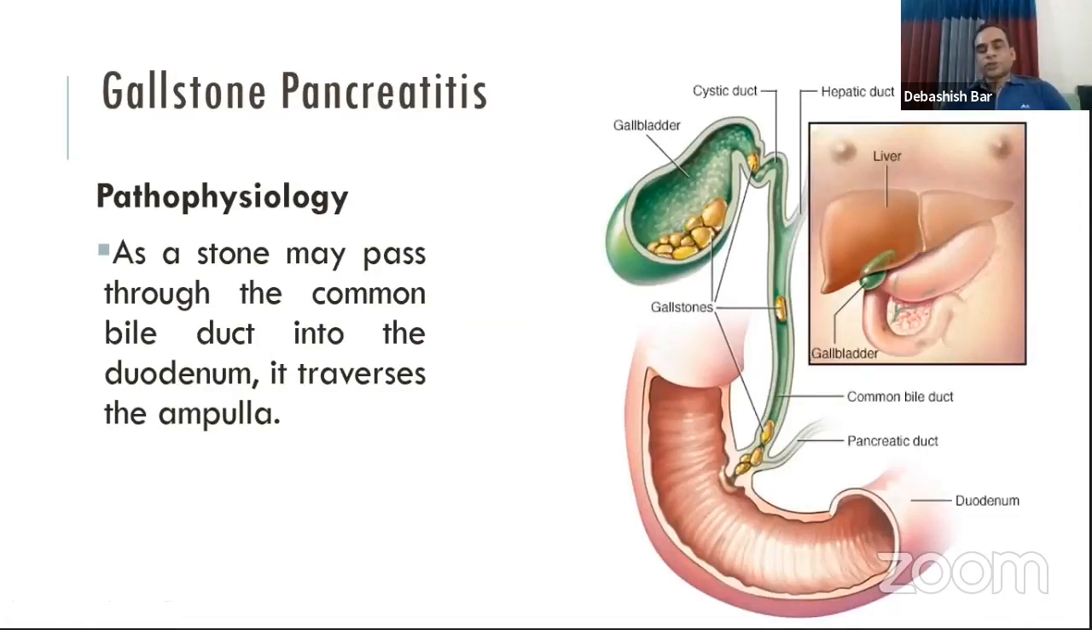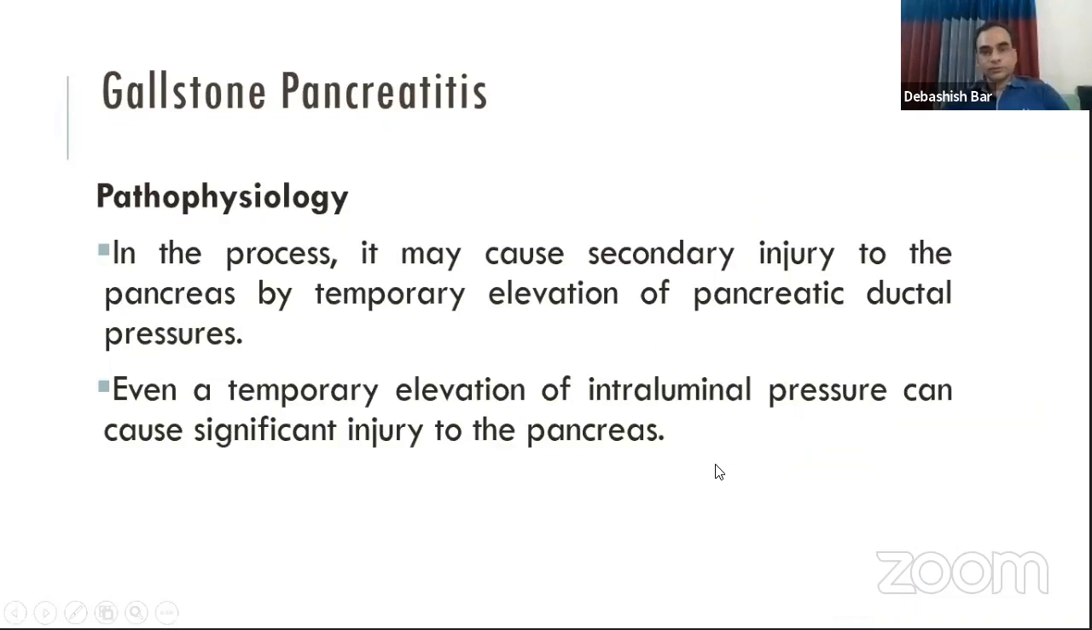Sometimes the gallstone may cause pancreatitis. How does it happen? When the gallstone from the gallbladder passes to the bile duct and it passes through the ampulla of Vater, it may cause erosion and may cause pressure at the pancreatic duct. This pressure in the pancreatic duct causes inflammation of the pancreas.